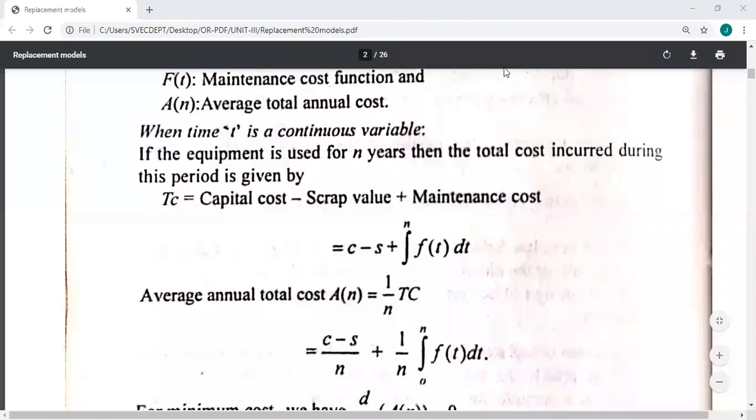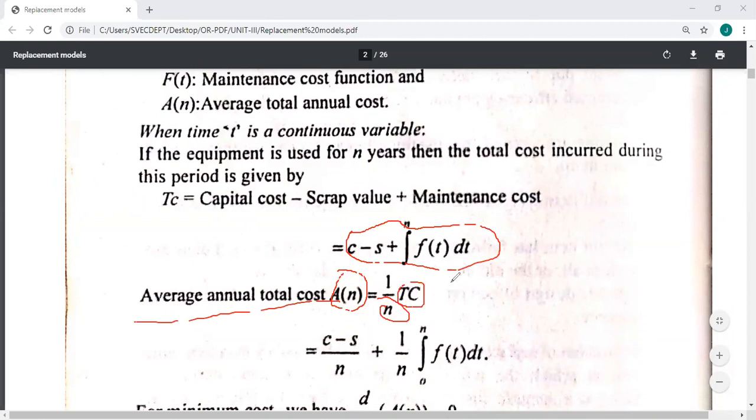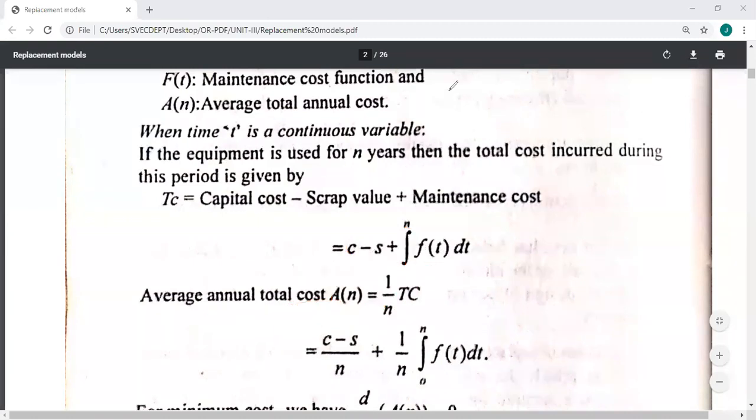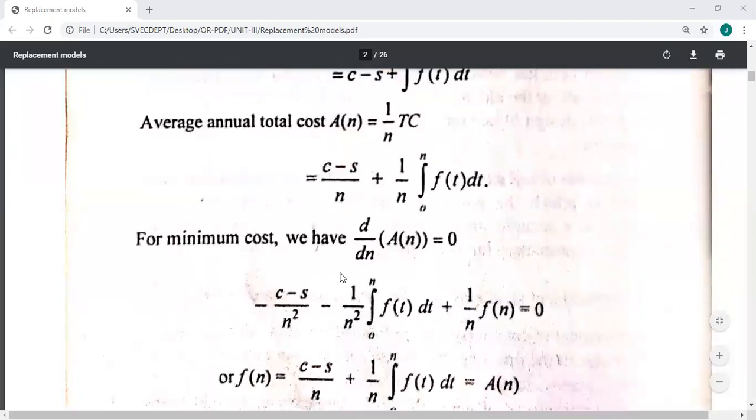Now, the average annual cost A_N is equal to total cost divided by N. Average always we take by dividing by the number of years. If we divide both terms by N, A_N equals (C minus S) by N plus 1 by N times the integral of f(t) dt.